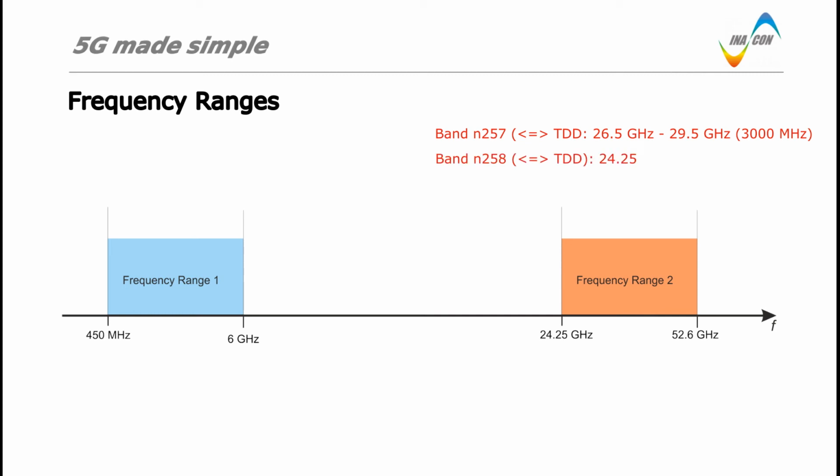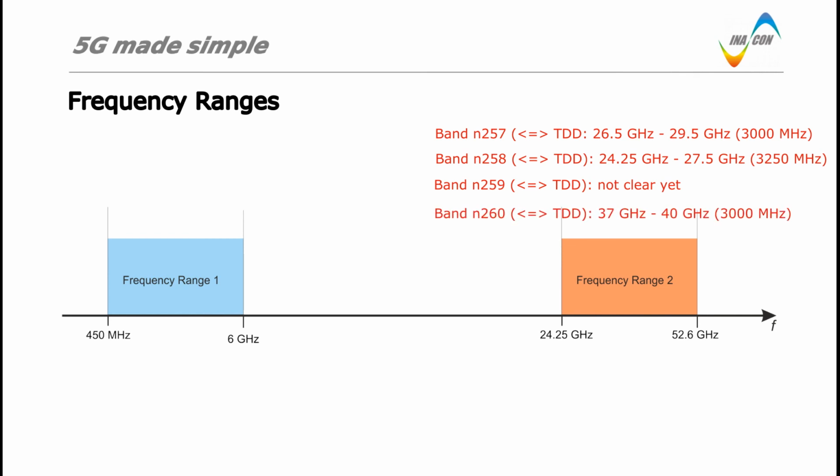Band N258 is defined between 24.25 GHz and 27.5 GHz. It provides 3250 MHz of spectrum. Band N259 has been inserted, but at this time, its definition in terms of frequency boundaries is still lacking.